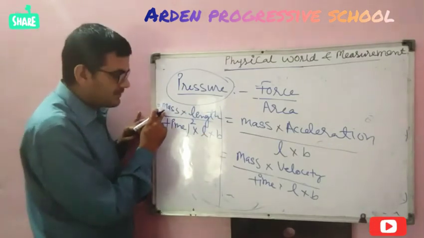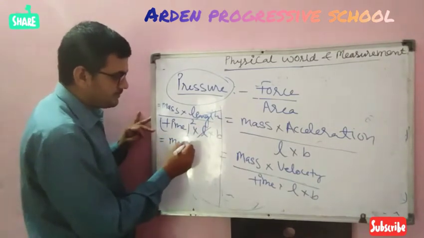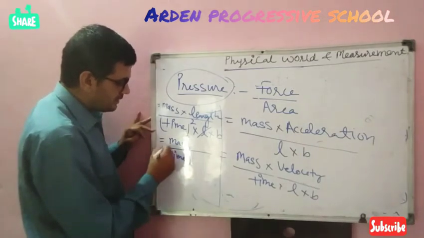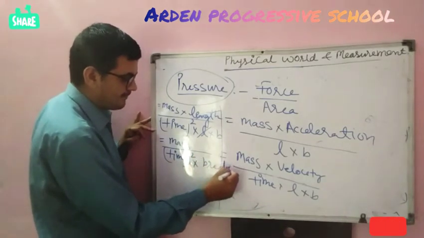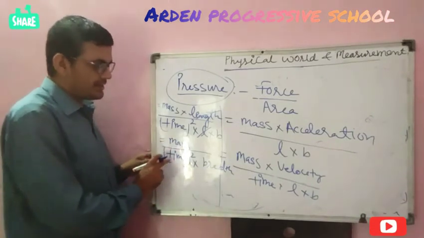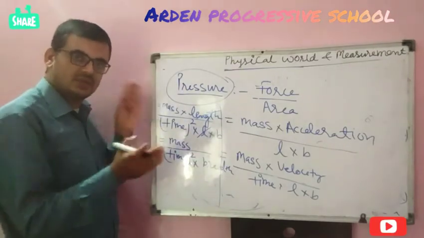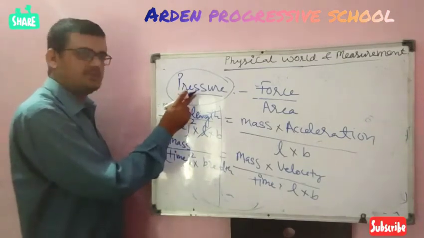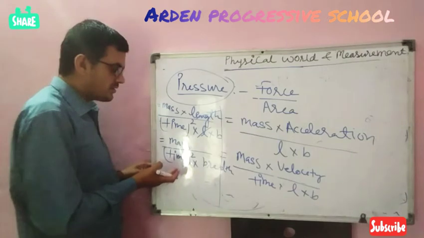Now mass is fundamental. You can cut this length by this length. So what you will get? Mass upon time square into breadth. Now mass is a fundamental physical quantity, time is a fundamental physical quantity, and breadth means length, the distance, is also a fundamental physical quantity. So now we have broken pressure, a derived physical quantity, into fundamental physical quantities.